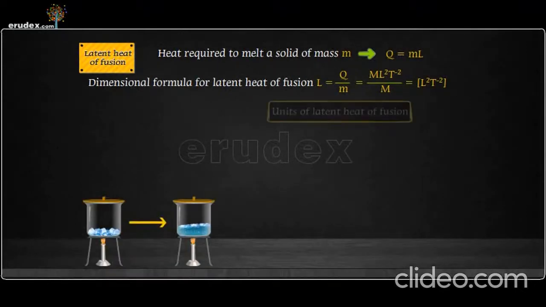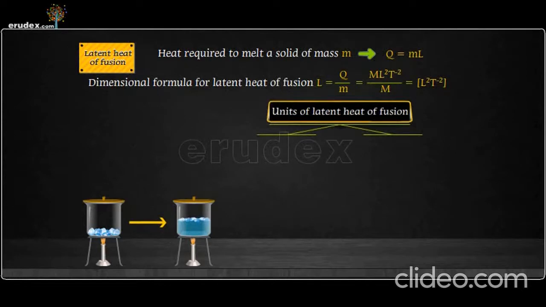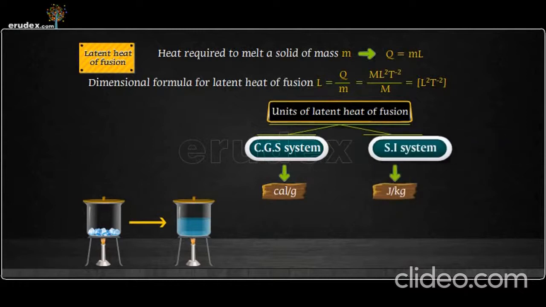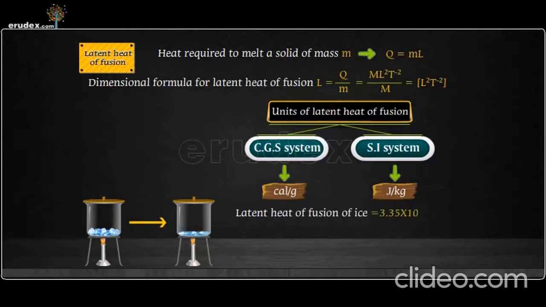Units of latent heat of fusion are calories per gram in CGS system and joules per kg in SI system. Latent heat of fusion of ice is 3.35 × 10^5 joules per kg, or 80 calories per gram.